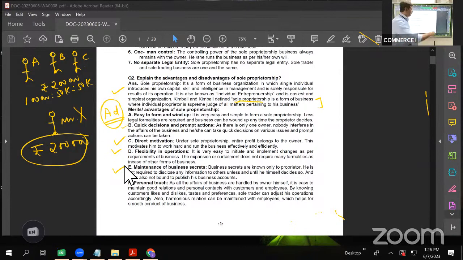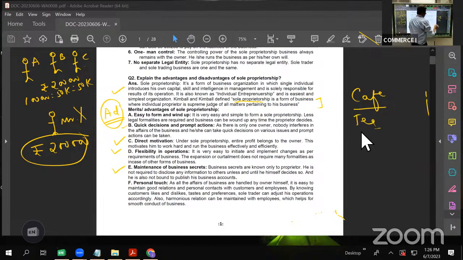If, let us say, for example, there is a restaurant, there is a cafe, let us say. And that cafe prepares a very tasty tea, and it is getting sold like anything. Many people flock at that cafe to have the tea there. Now, there will definitely be some secret of making that tea, no? There will be some recipe. Now, tell me, if there is only one person who is preparing the tea and earning lakhs of profit, will he share that secret of making tea with anybody?